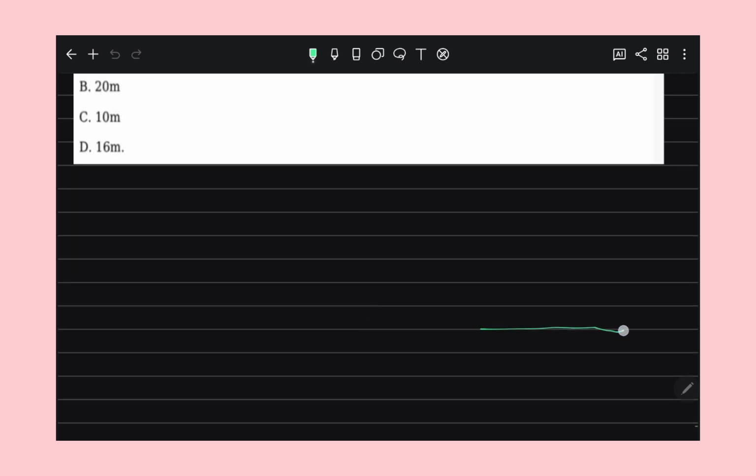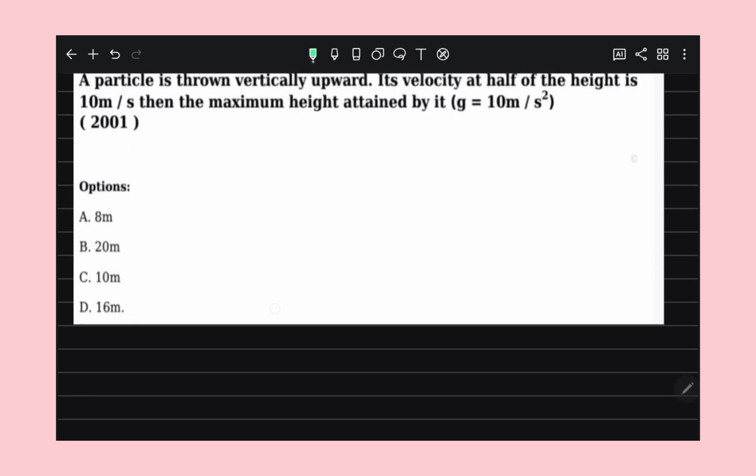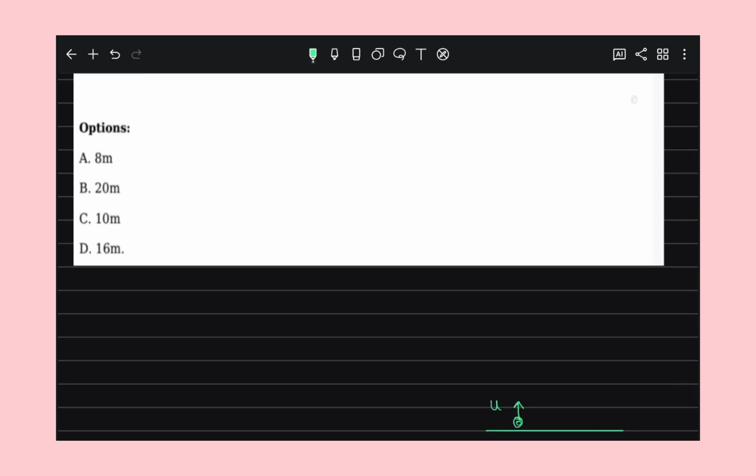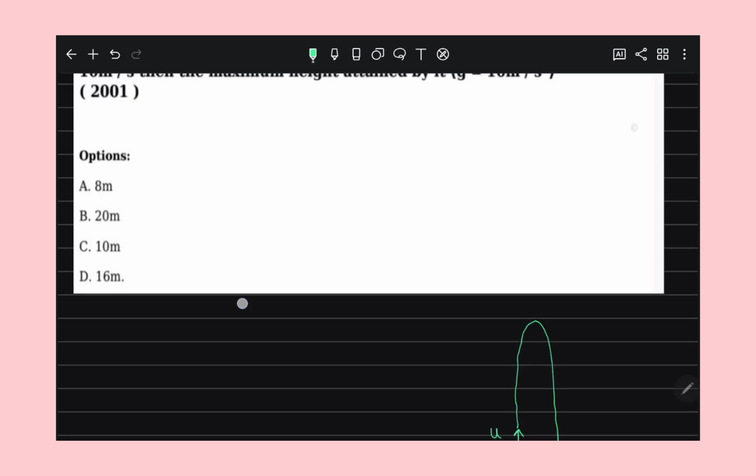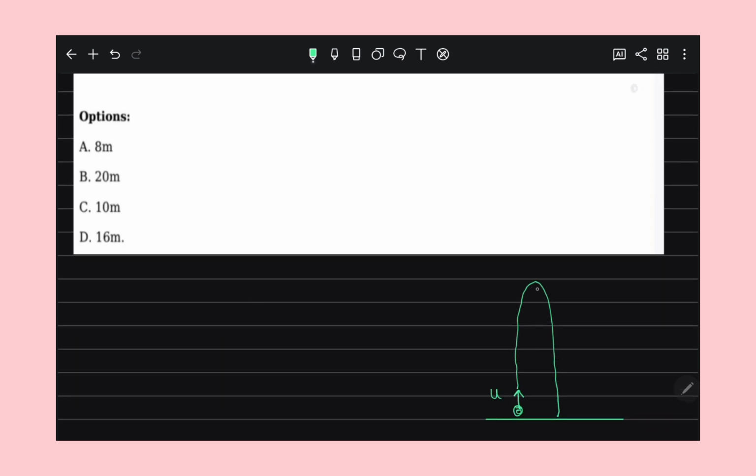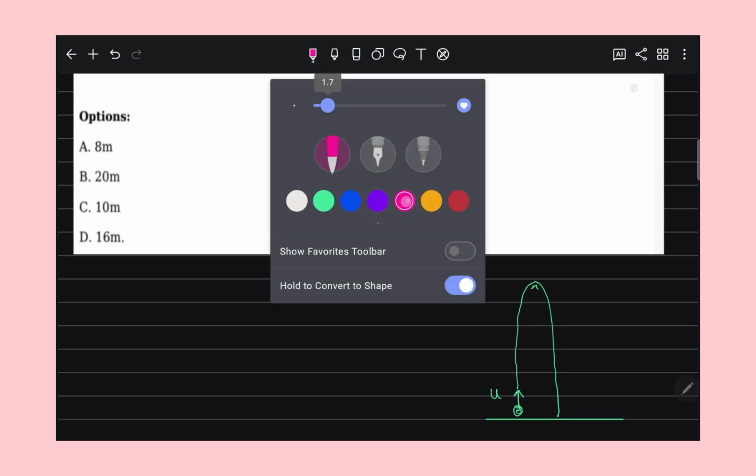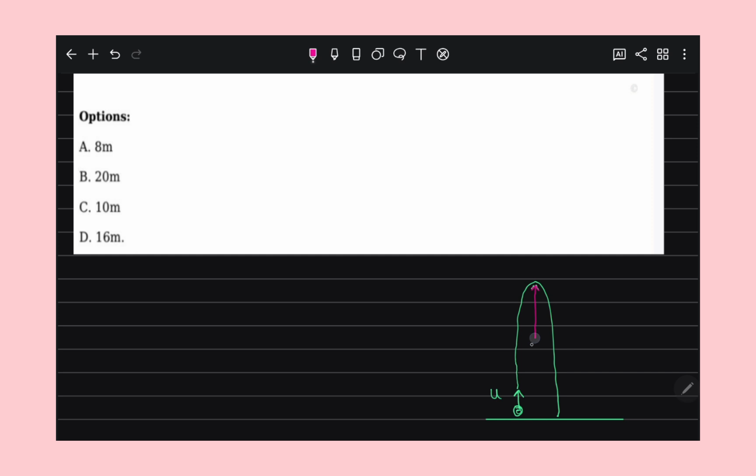Just one minute, I draw the diagram. Let the maximum height be h, and let this point be half of the maximum height.